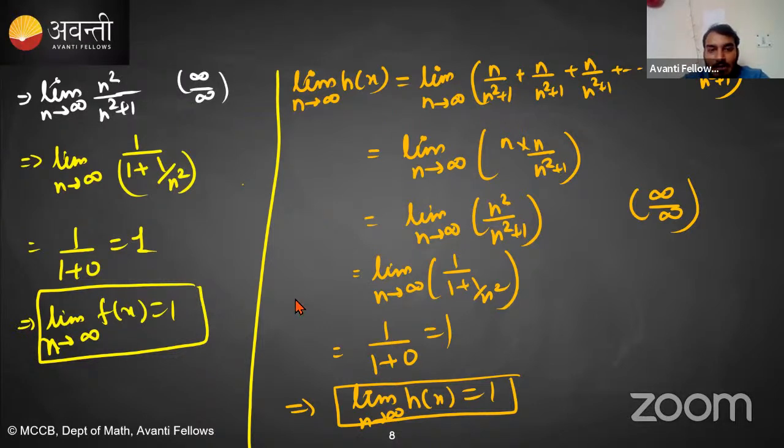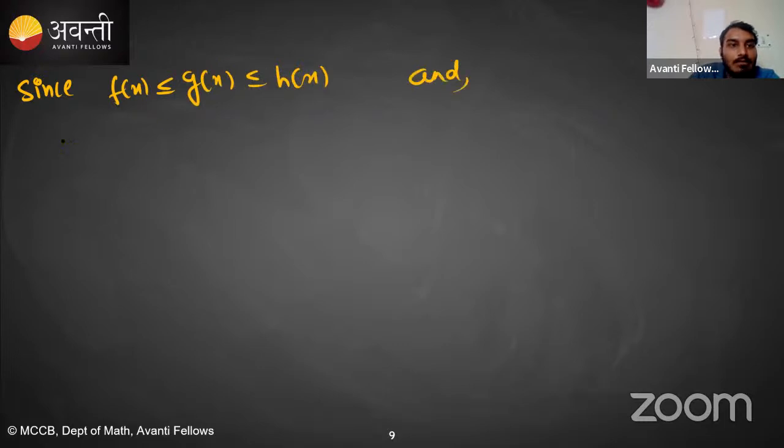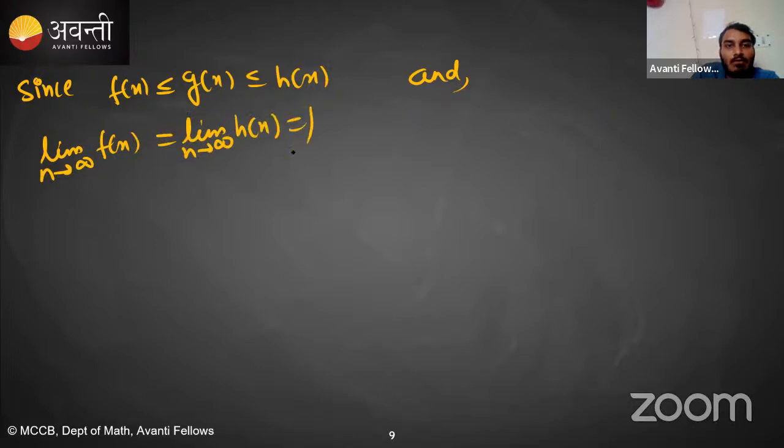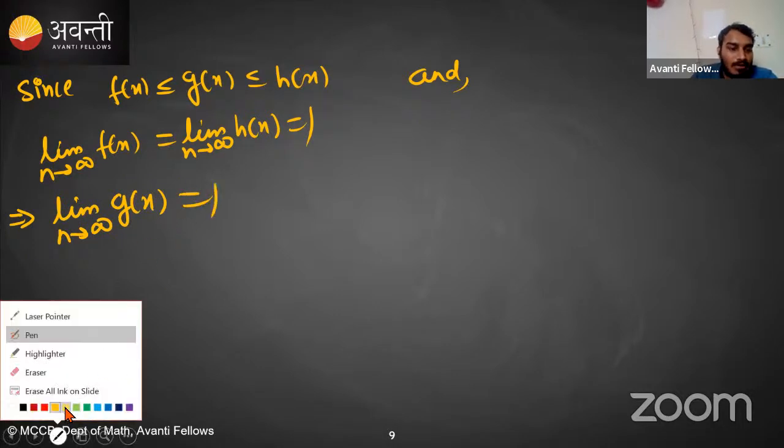Okay, if it is clear, so it means that since f of x is less than or equal to g of x is less than or equal to h of x, and the limit as n tends toward infinity of f of x is equal to the limit as n tends toward infinity of h of x, which is equal to 1. So according to the sandwich theorem, we can say that the limit as n tends toward infinity of g of x should be 1. Clear? Is this clear?